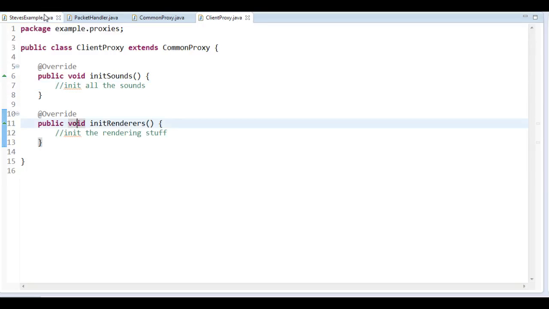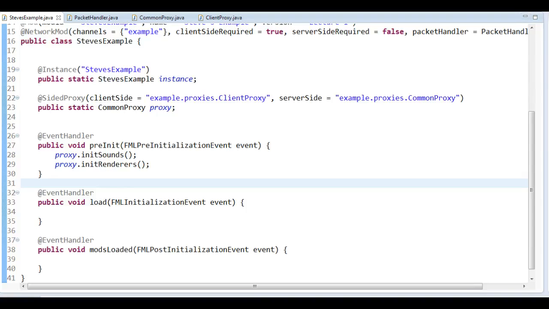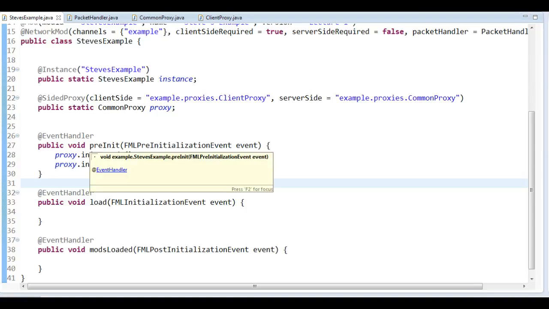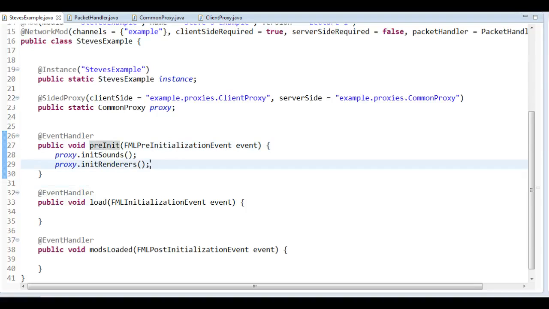So what this does is, when we load a mod here in pre-init and we want to set up the sounds and the renderers, we tell the proxy to initialize the sounds. We tell it to initialize the renderers. And what this does is that it's going to tell the current proxy to call that method.